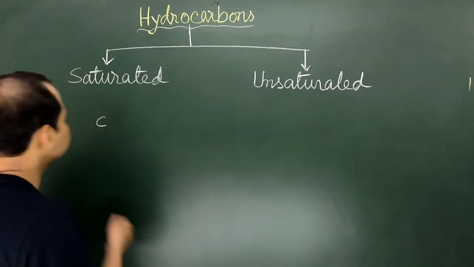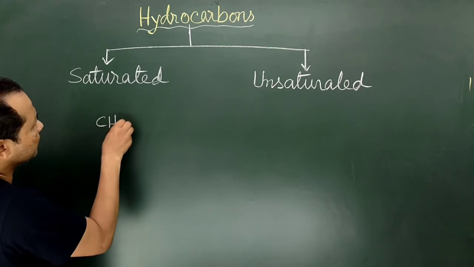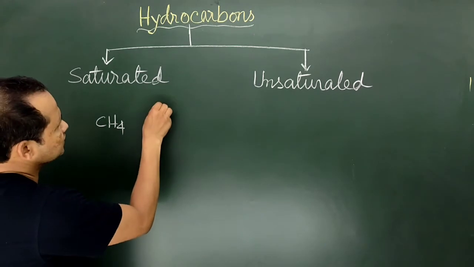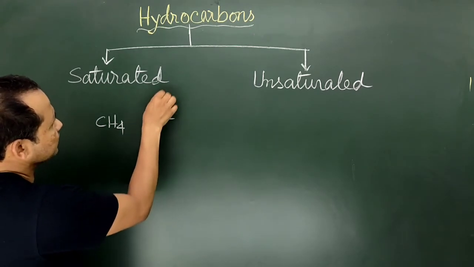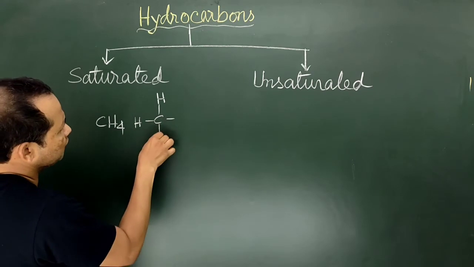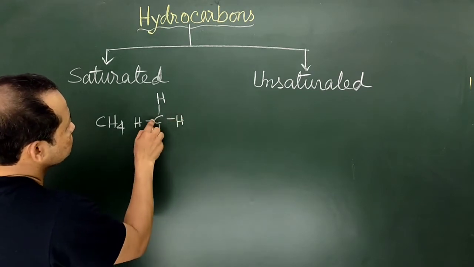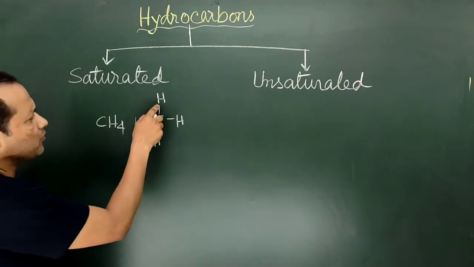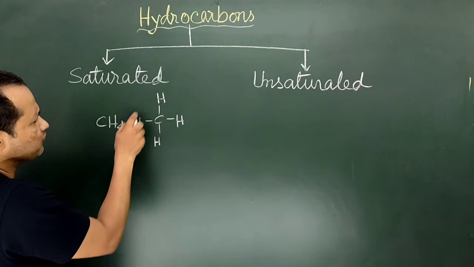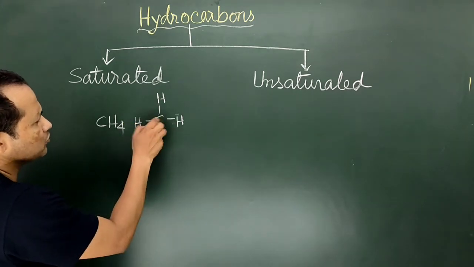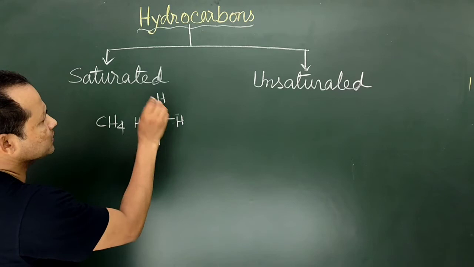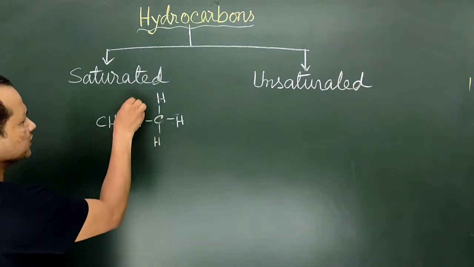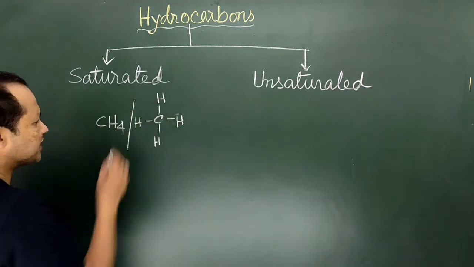Let us give some examples. Let us consider the compound methane. It is represented by CH4. Now if we see the structure of methane, then we shall find all four hydrogen atoms linked to this central carbon atom by single bonds. So carbon is forming bonds with four different hydrogen atoms. No further possibility is there for this carbon to form bonds. So this carbon is saturated.